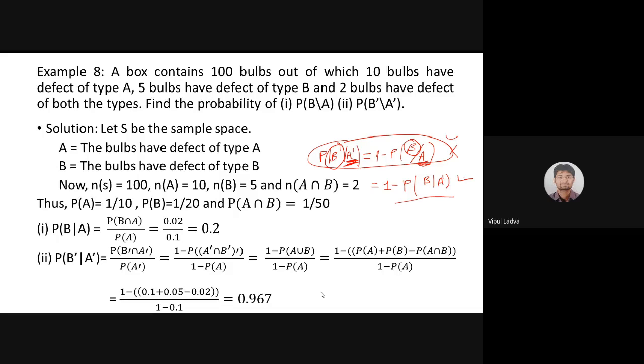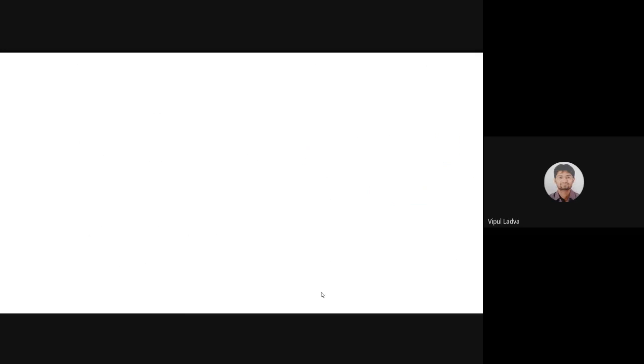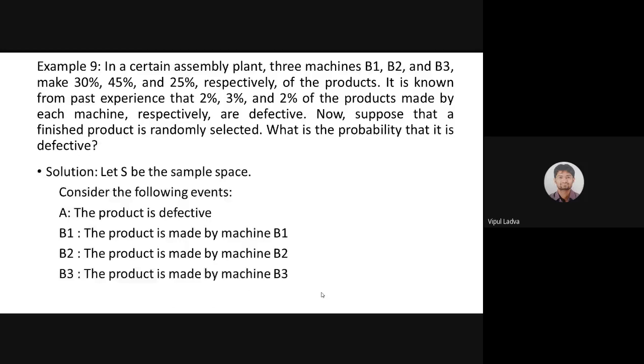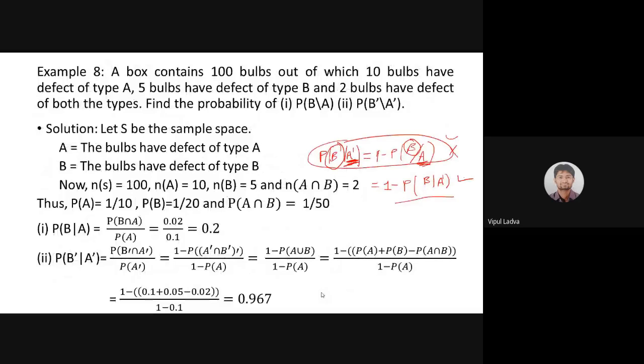Good. Any other doubt from your side? Any other doubt? Please let me know. Good, good. That means we are good with this. And after that, example 9 we had already done, and we'll move with this one from the next lab. It's okay. So it's up to this only for today's session.